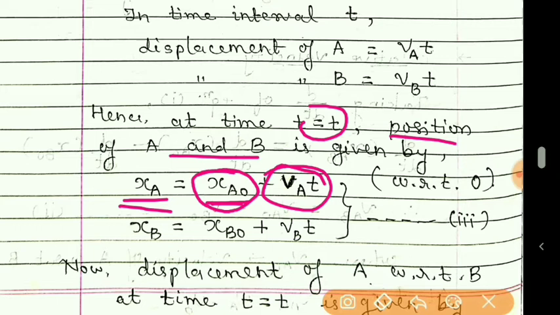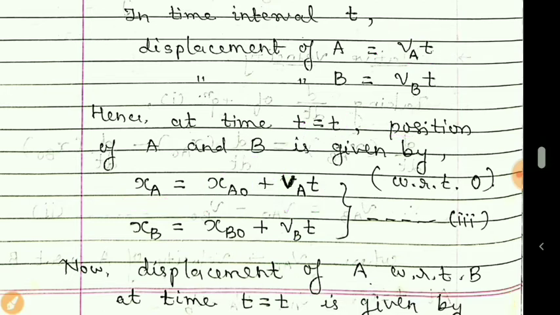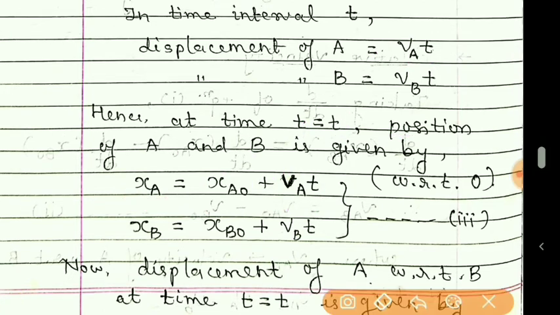You can see for this particle A, the displacement in time t is this much. So initial position, and then this much is extra displacement in time t. So new position is XAO plus VAT.